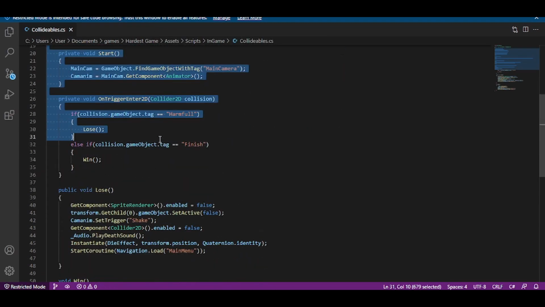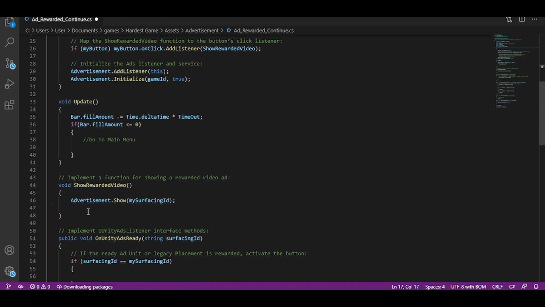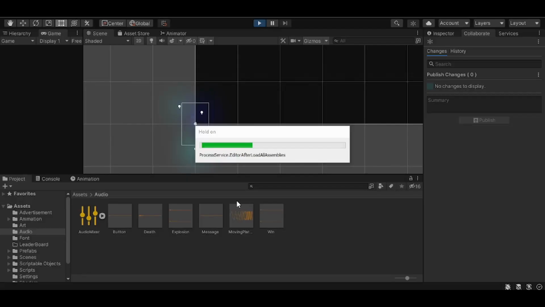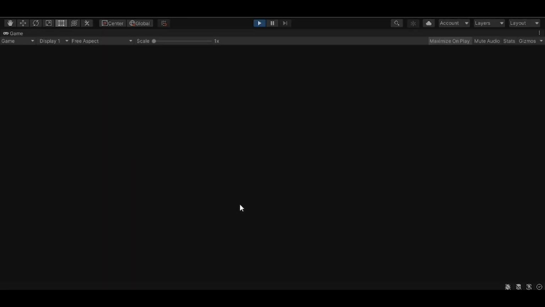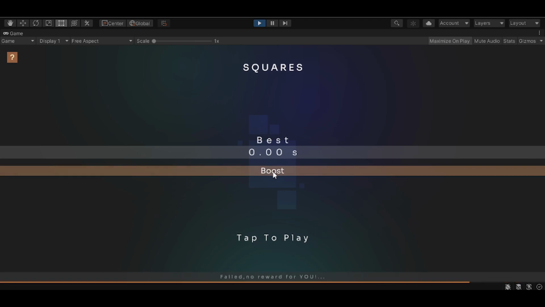Which brings us to the advertising phase. That was new for me, so after watching a few tutorials, in vain, I just went for the good old way. Even this way, I still had to spend a lot of time fixing issues and stuff like that. For those wondering, I'm using Unity Ads, and it's just a rewarded ad that'll give you a free time at the beginning, maybe 2 to 5 seconds, haven't decided yet, but it'll wait for a certain moment, then start the timer for the speedrun. Within about 30 minutes, I fixed everything and was ready to start with the second phase, the visuals.